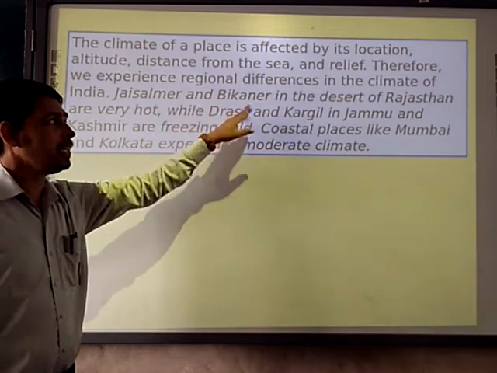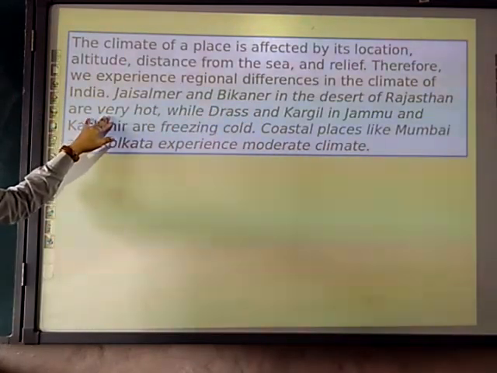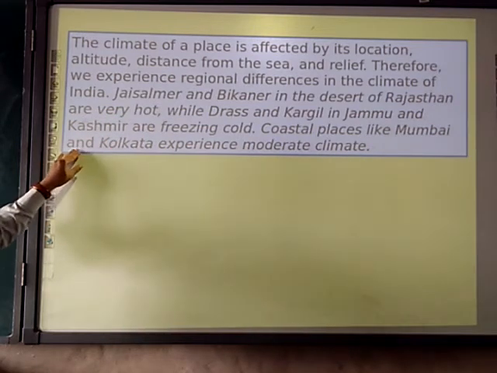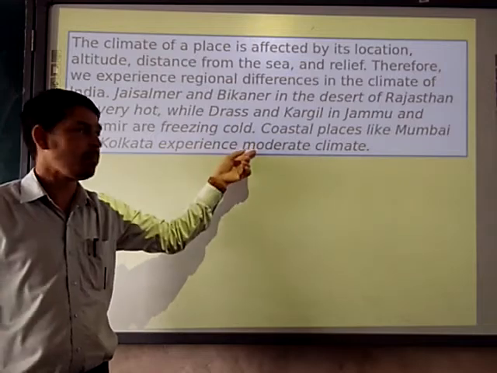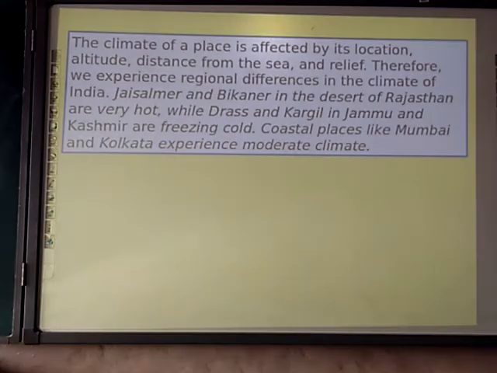Jaisalmer and Bikaner in desert Rajasthan are very hot, while Dras and Kargil in Jammu and Kashmir are freezing cold. Coastal places like Mumbai and Kolkata experience a moderate climate. So by seeing this, you are understanding that according to the place, the climate of India changes.